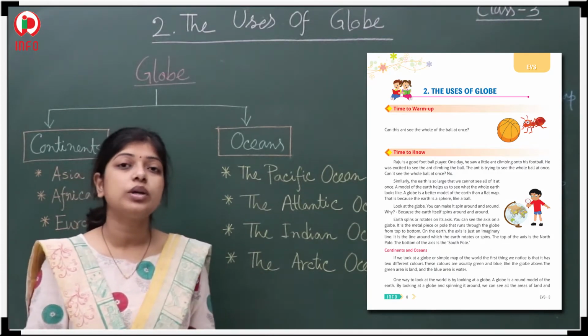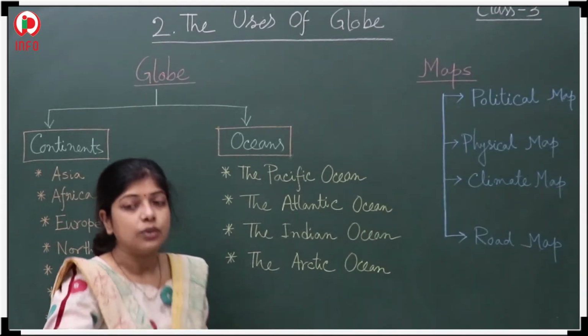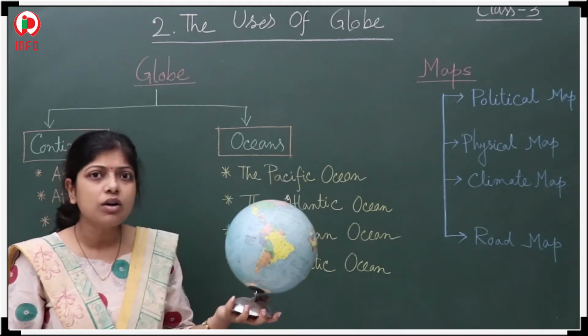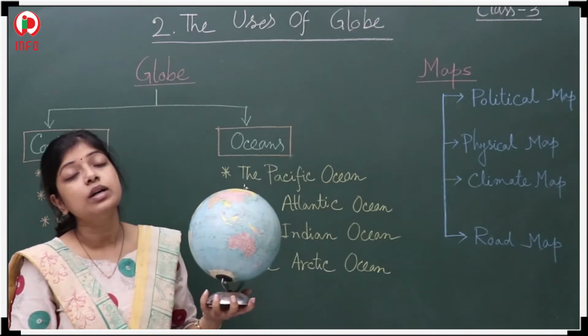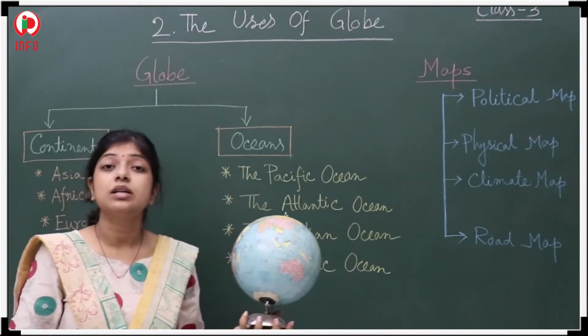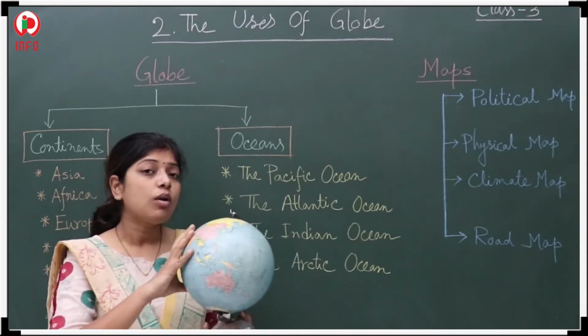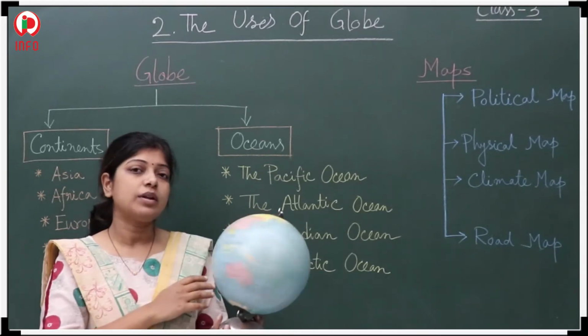First I want to show you the globe. See here, that one is the globe. What is this one? Globe. But what the globe is actually? This is a small model of our earth. Yes, the small model of the earth. That means one small model means all the earth as if it is very small.